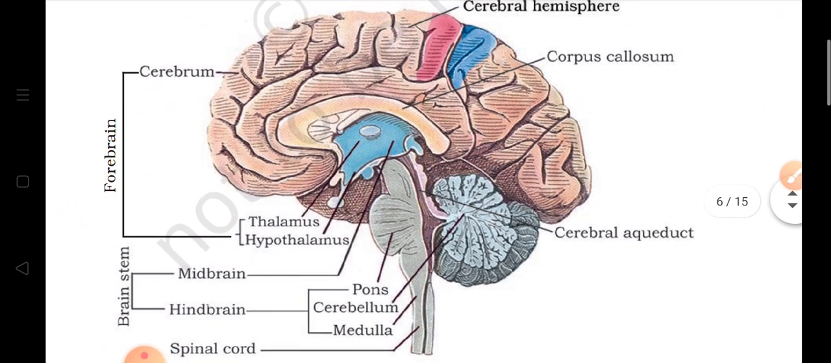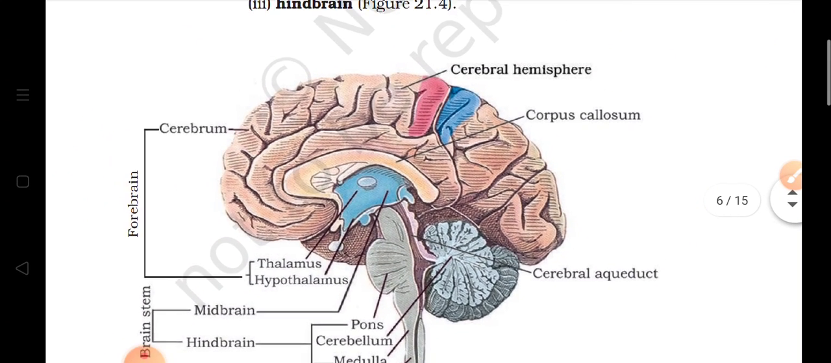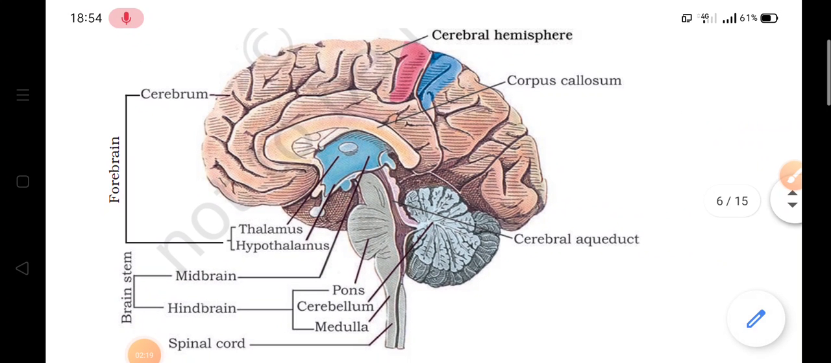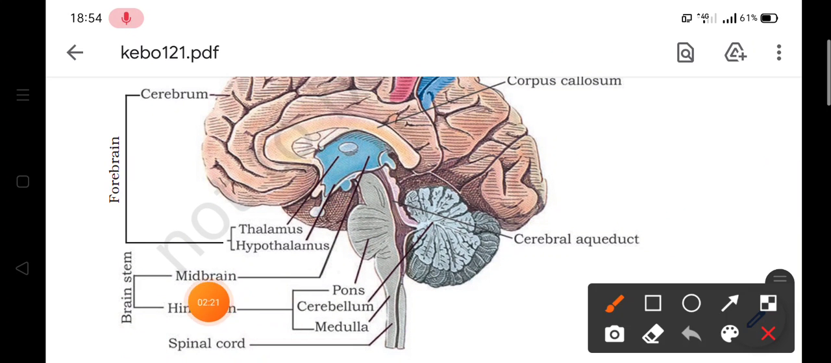This is the structure of a brain, and it is showing various parts. So this is the hindbrain. Then here it is midbrain, hindbrain, and then this is the forebrain. These are the three main parts of the brain.